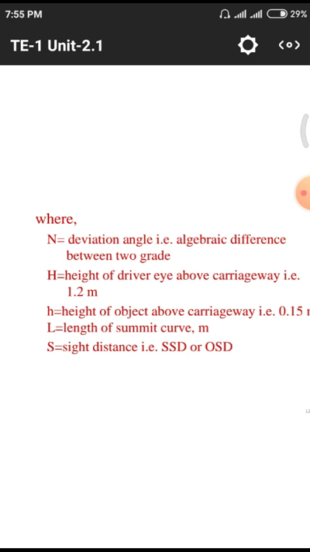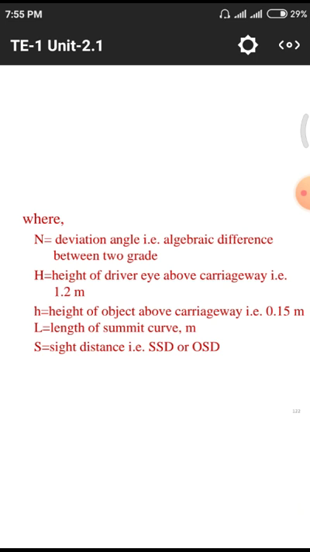Small h is the height of the object above the carriageway. Why? Because we have two conditions, summit curves and valley curves. In summit curves we have capital H and small h, but in valley curves we do not have this small h. That means the object height is not there for valley curves. Why?